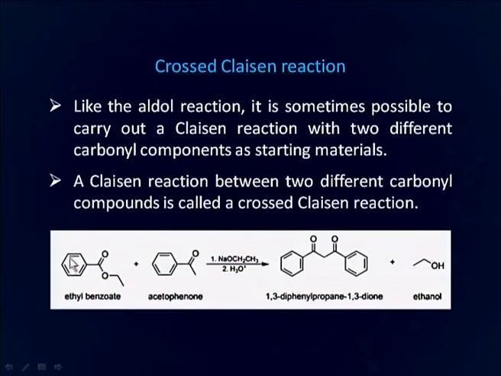For example, this is an ester, ethyl benzoate, and this is acetophenone, a ketone. When these two react, they form this 1,3-diketone. The molecule is called 1,3-diphenylpropane-1,3-dione. This is formed as a result of cross Claisen reaction.